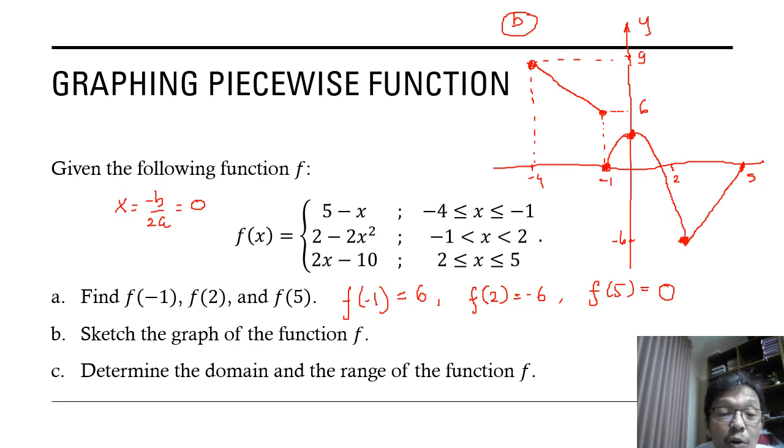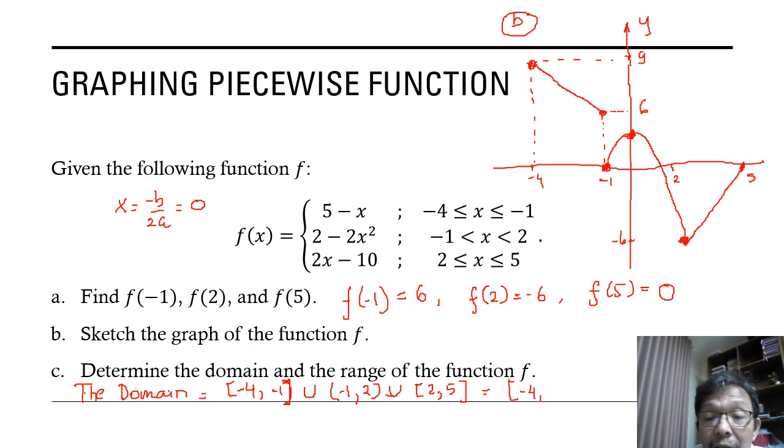And in this case, the domain is from -4 until -1. -1 is included, so I use this bracket, union 2 until 5, and the result is -4 until 5.